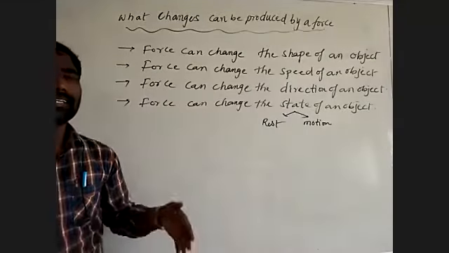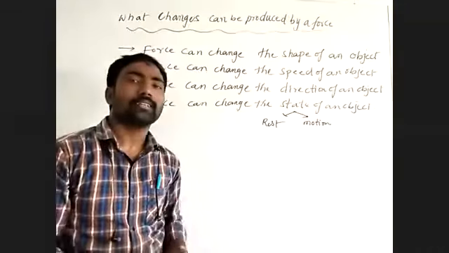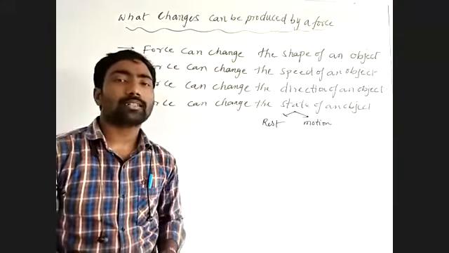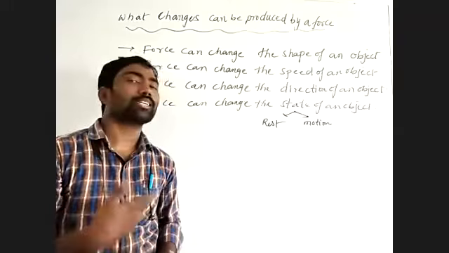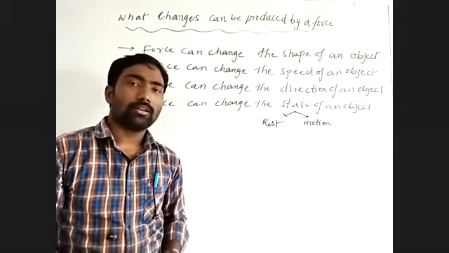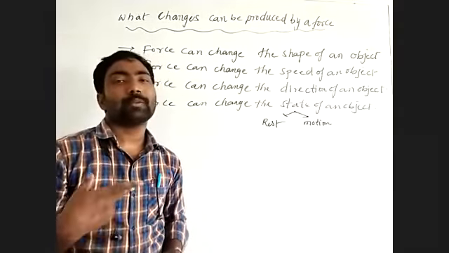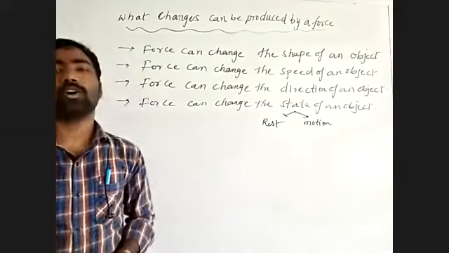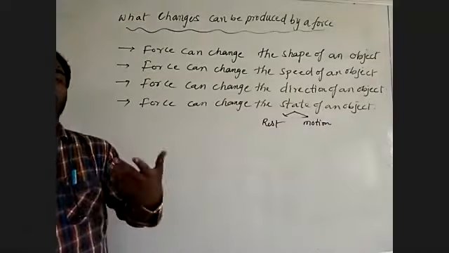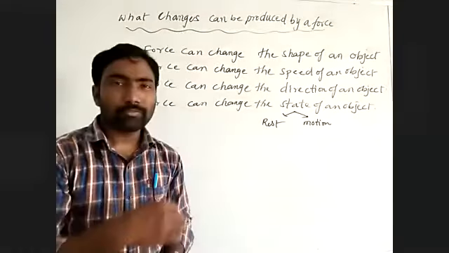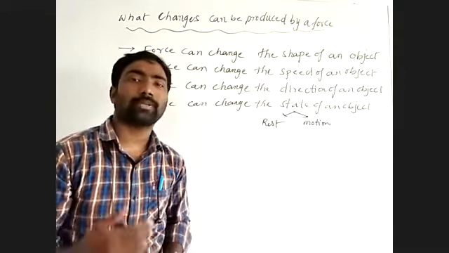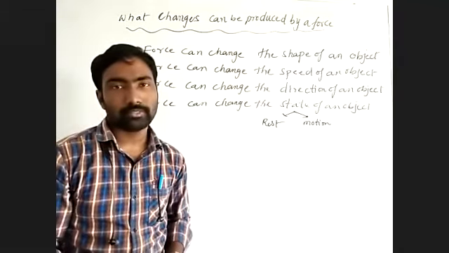A ball is at rest on the ground. When you kick that football, the ball changes state from rest to motion. When you hit carom coins with the help of a striker, the coins at rest come to motion by getting force from the striker.